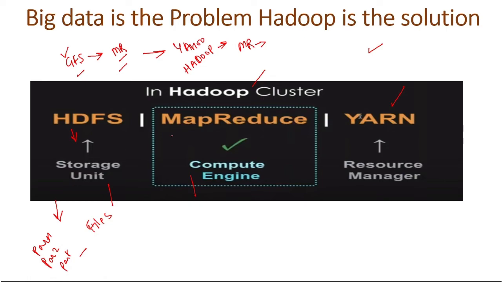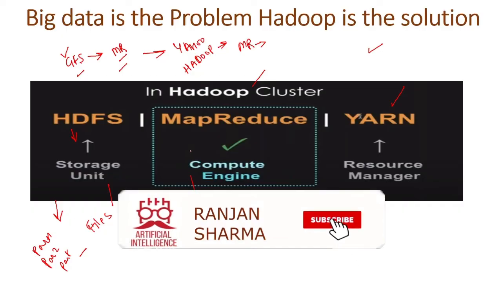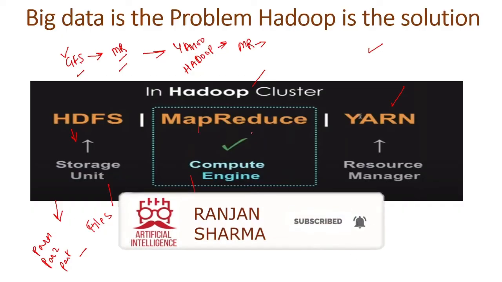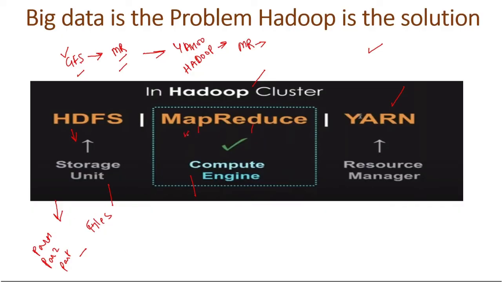And this is our MapReduce. So it is just a compute engine. It is divided into two things: map and reduce. What map does, it is an operation which is performed in parallel on the small portions of the dataset. And reduce, it would combine all the results which are extracted from the map. So it will combine all the results and give them to the user.